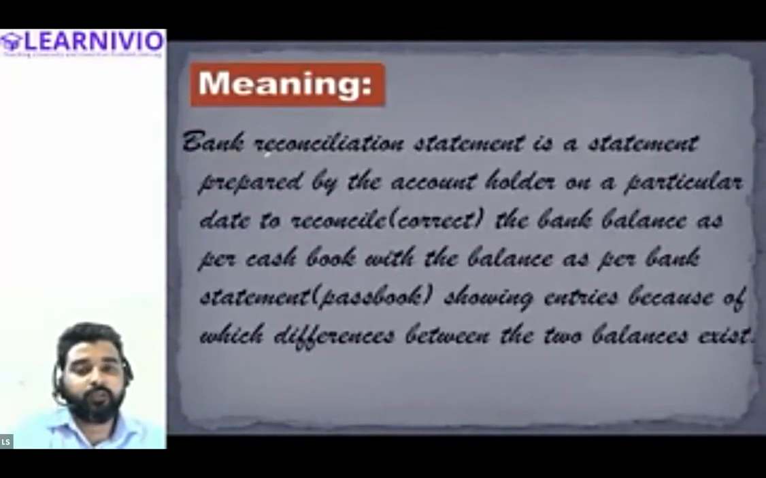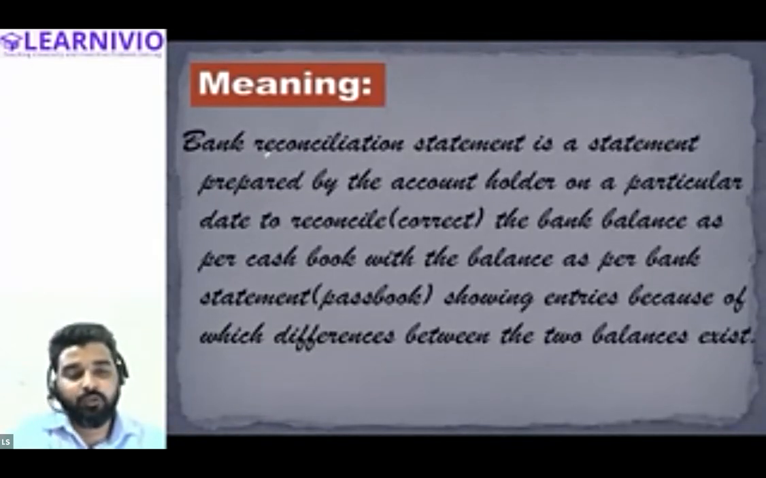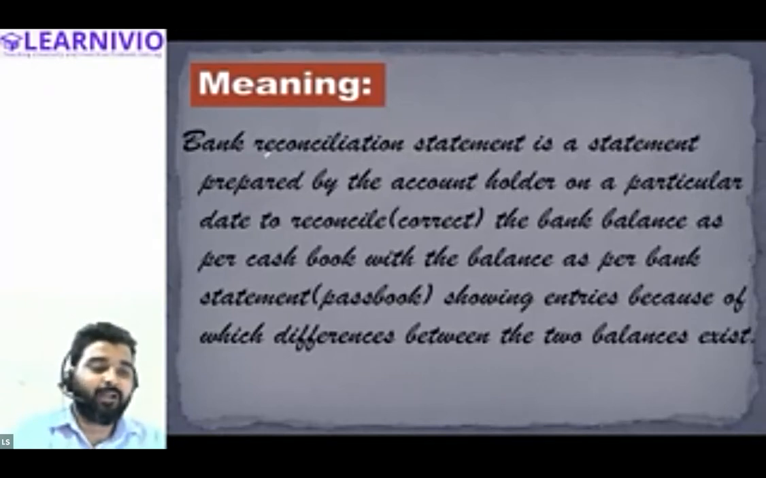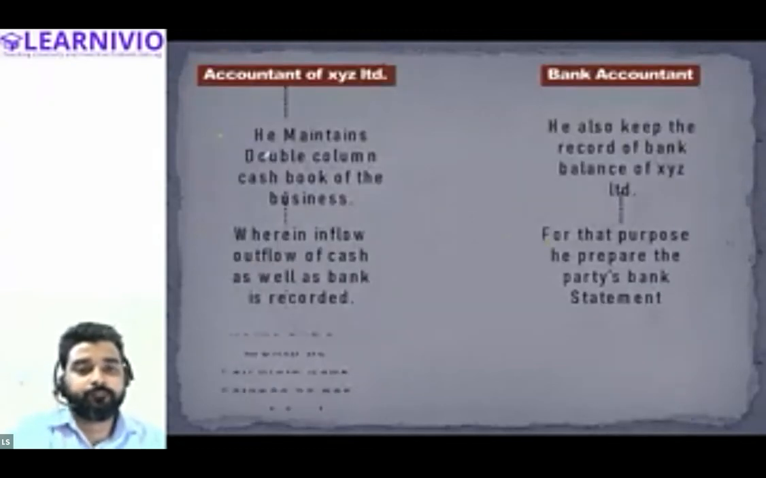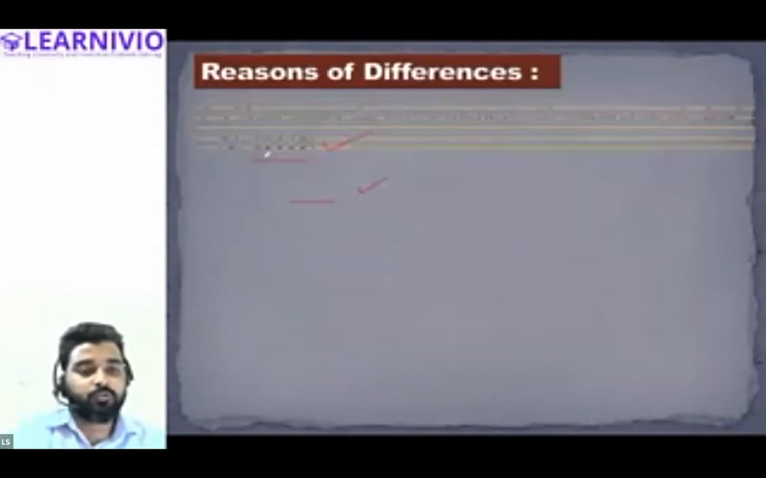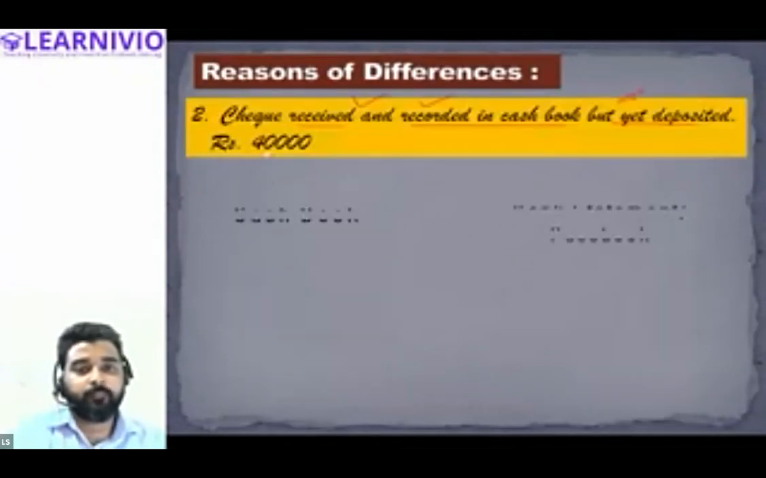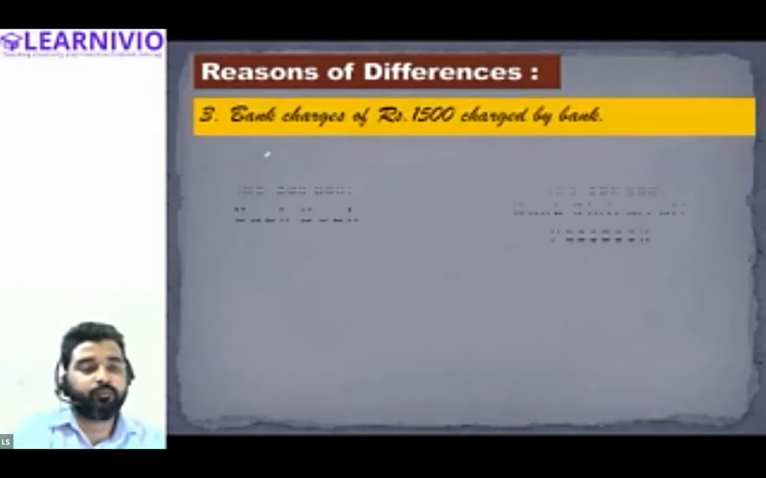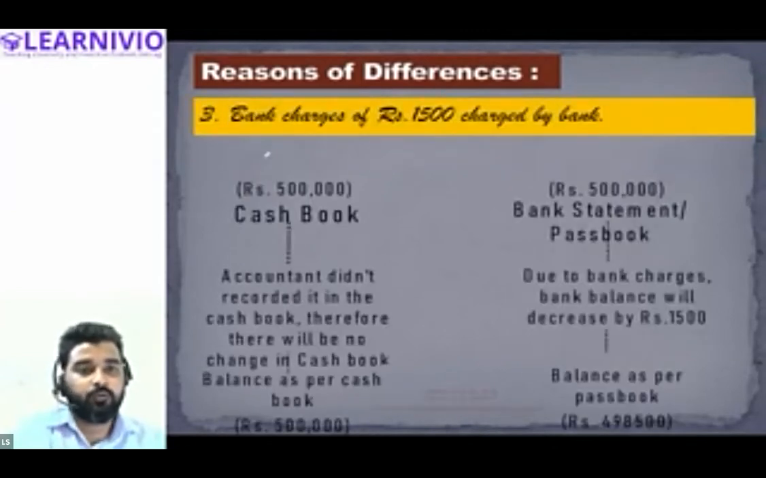All right. So let's get back to the definition and read it one more time. See, bank reconciliation statement is a statement prepared by the account holder on a particular day to reconcile the bank balance as per cash book with the balance as per bank statement, that is passbook. All right, everyone? Okay. Now let's do two, three more examples. Then we will be doing a few questions.